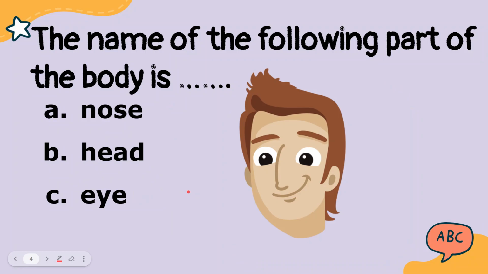How about this? The name of the following part of the body is blah blah blah. A. Nose. B. Head. Or C. Eye. Of course, the answer is B.